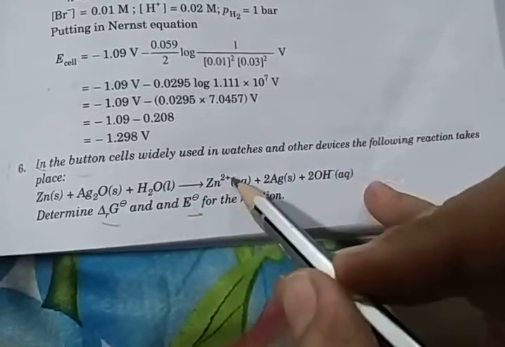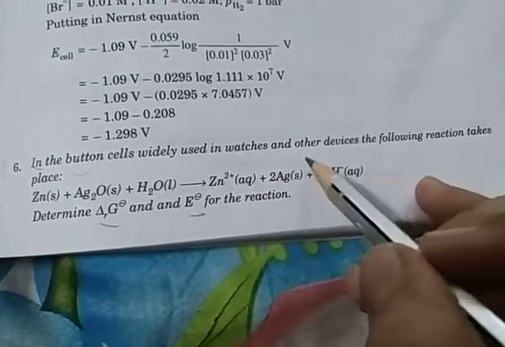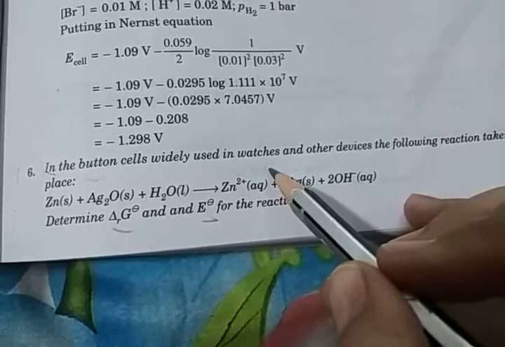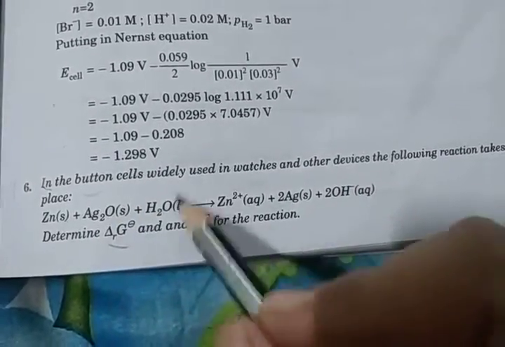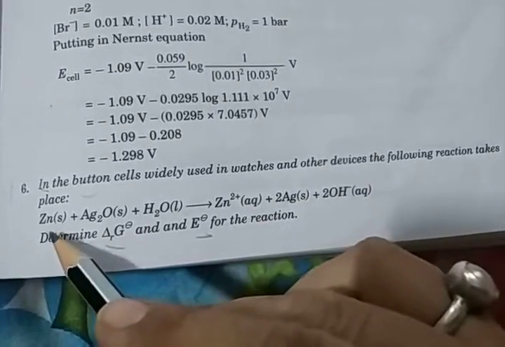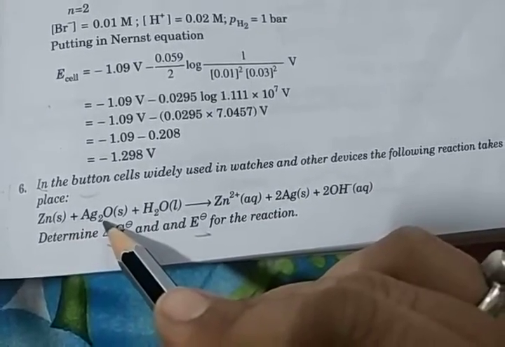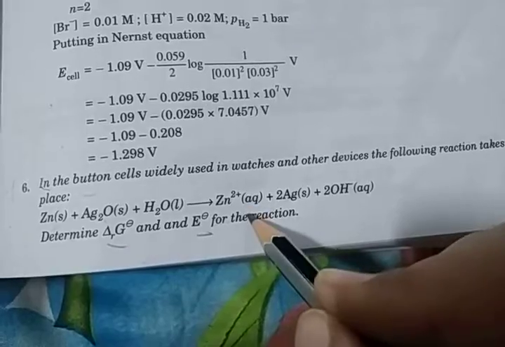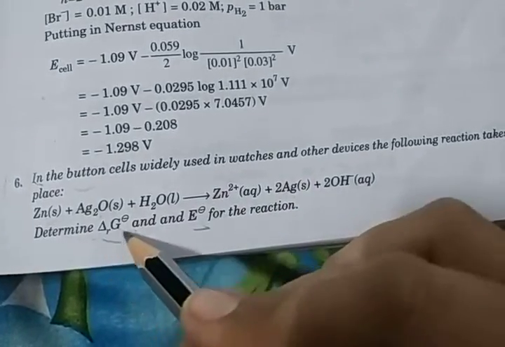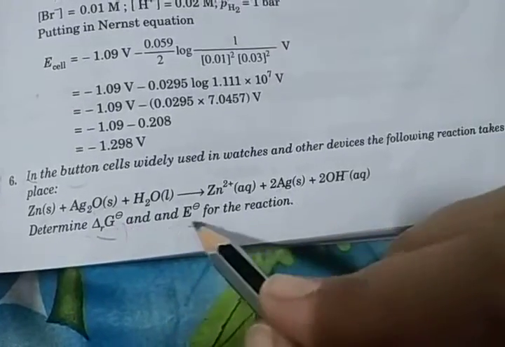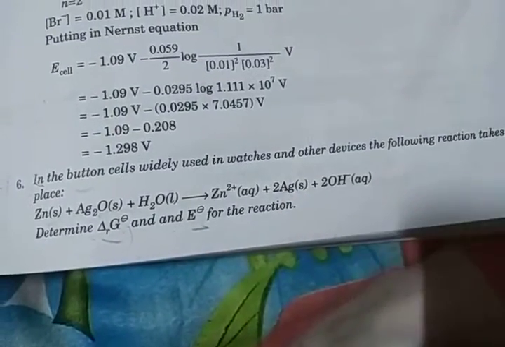Next question is, in the button cells widely used in watches and other devices, the following reaction takes place. So in button cells, this reaction occurs: zinc reacts with Ag2O and water, converting into zinc plus 2 ion, 2 Ag and OH minus ion. Determine the Gibbs energy, reversible, and then electrode potential for this reaction.